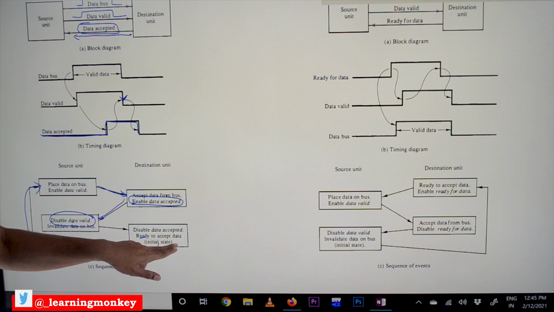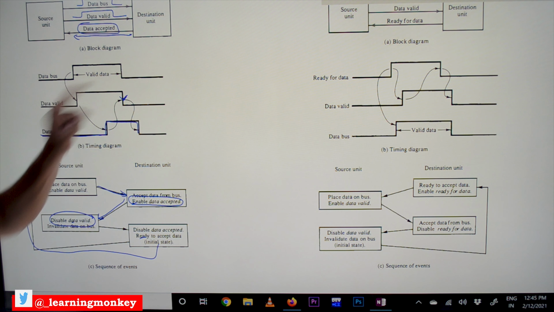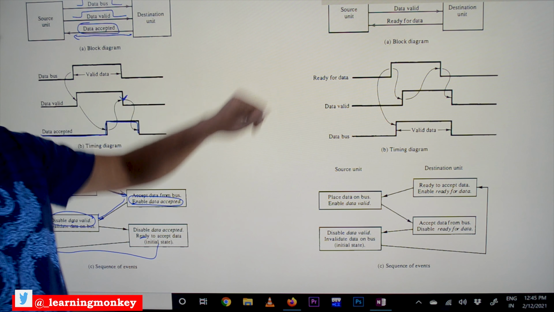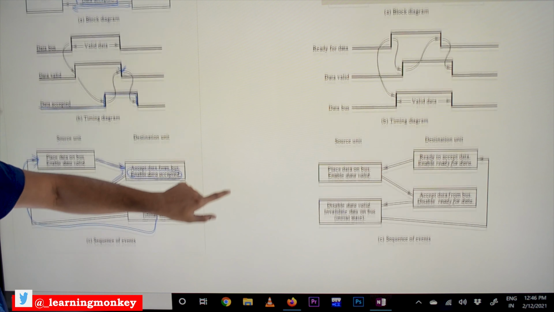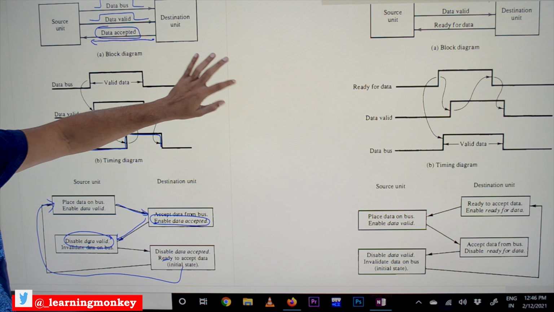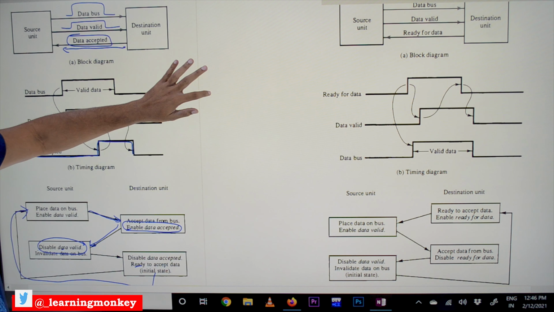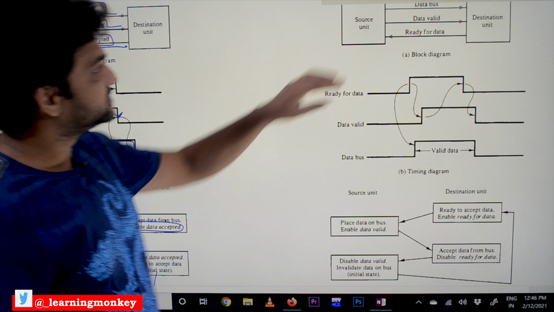Ready to accept data means that it is going to send a signal ready to accept data, so that we will try to understand on the destination part. See here, this is the block diagram.